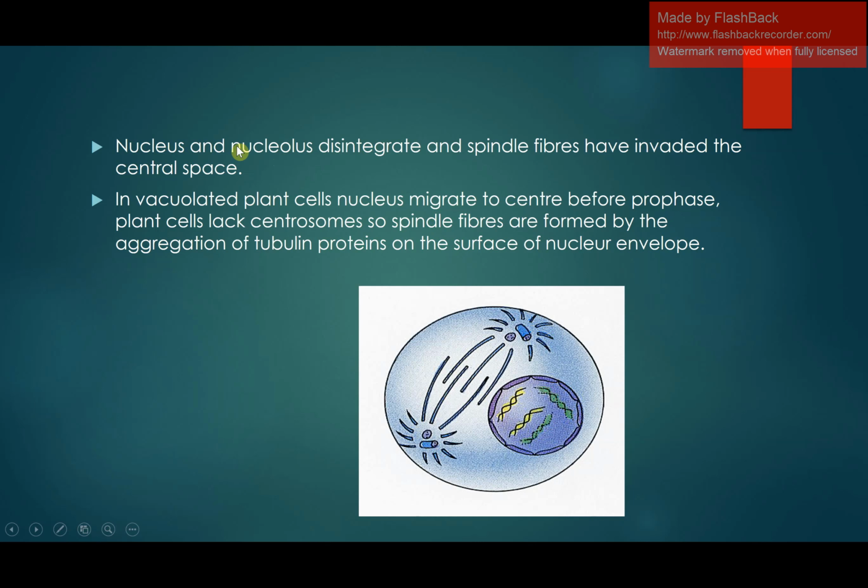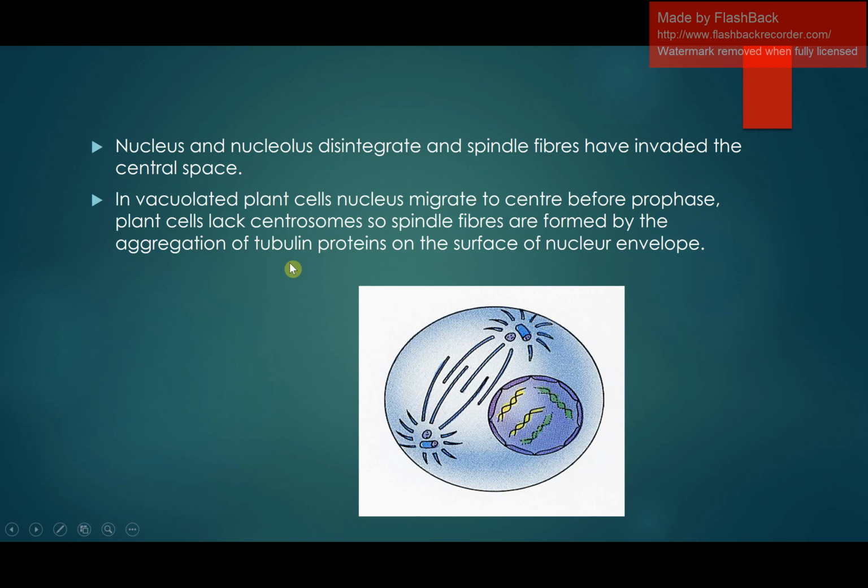Nucleus and nucleolus, they disintegrate and spindle fibers have invaded the central space. As we know that the nucleus is located in the central region, so the nucleus will disintegrate. The nuclear envelope actually disintegrates, and the nucleolus also disappears in prophase, and the spindle fibers invade the central region or the central space. It means that this membrane would be disintegrated.